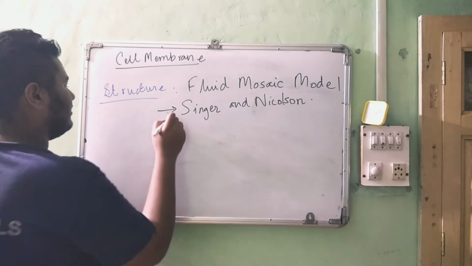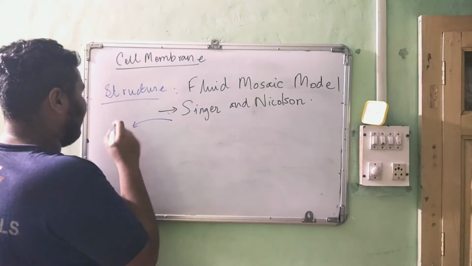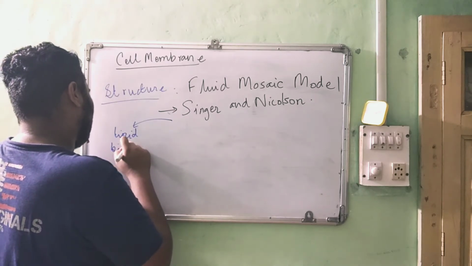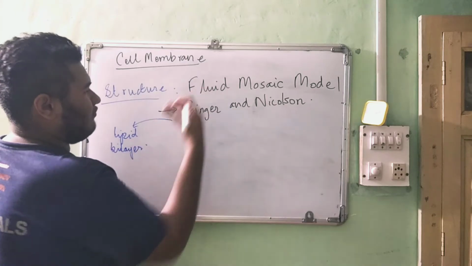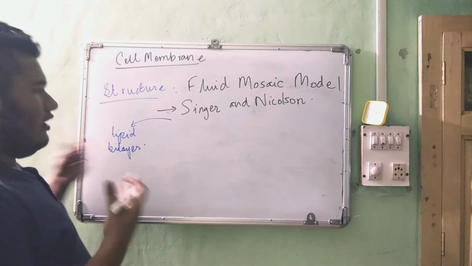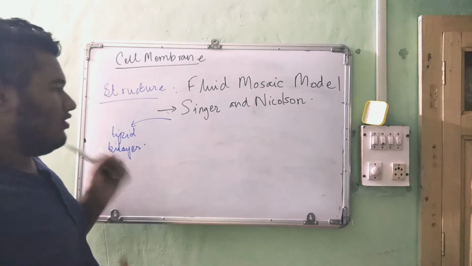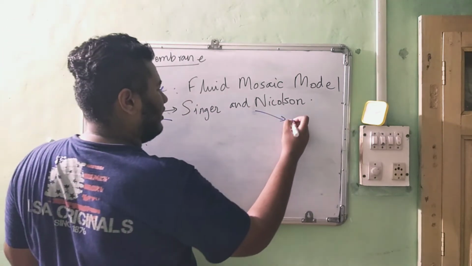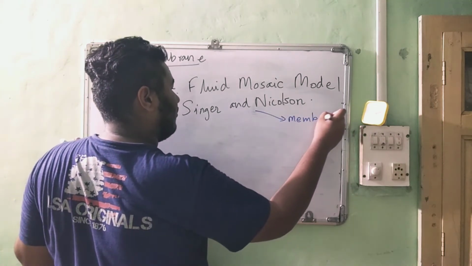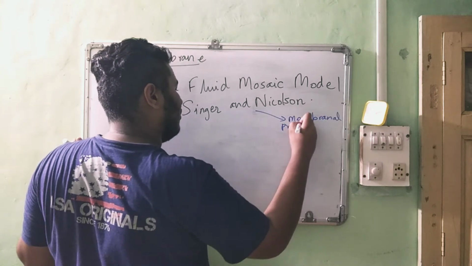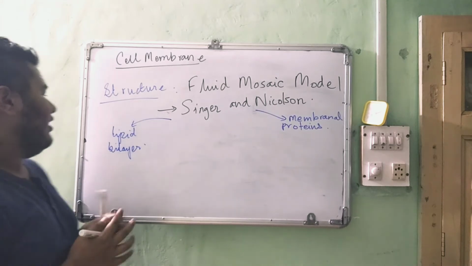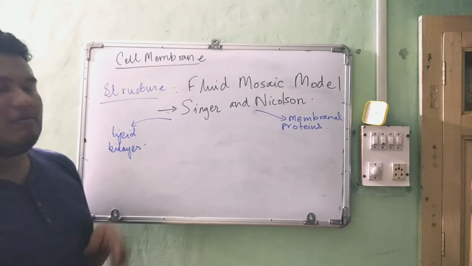So what were the two features? First, lipid bilayer. Okay. For a fluid structure, there should be a lipid bilayer, I'll tell about the structure later on. And second, membranal proteins. Okay, so two things for the fluid mosaic model, the lipid bilayer and the membranal proteins.